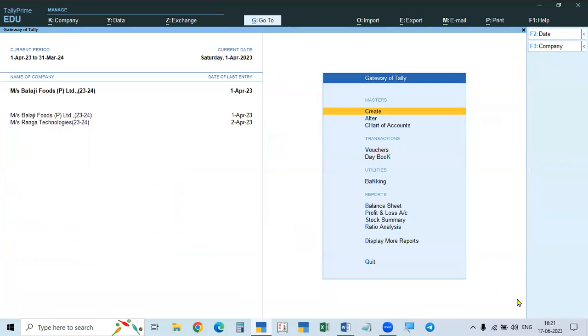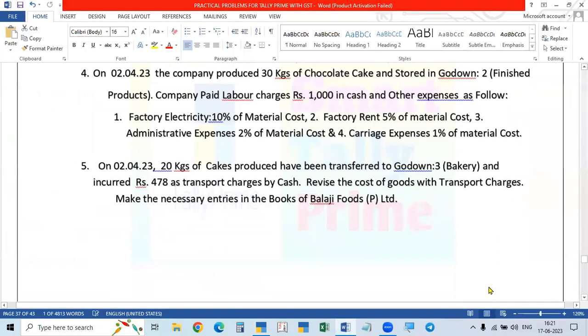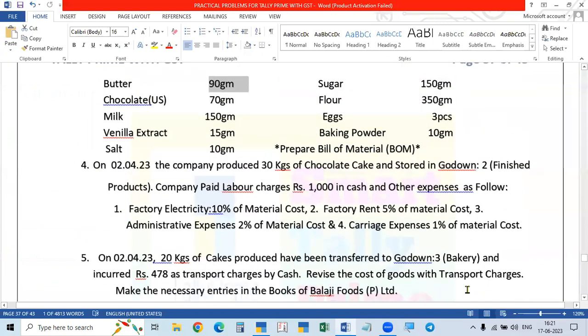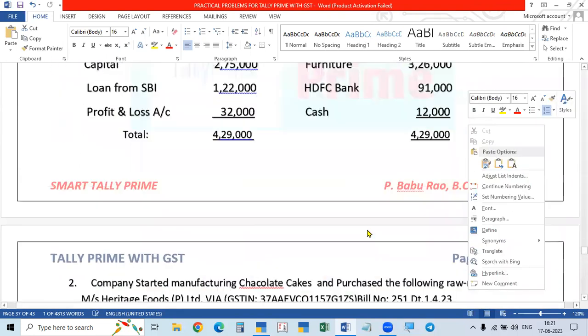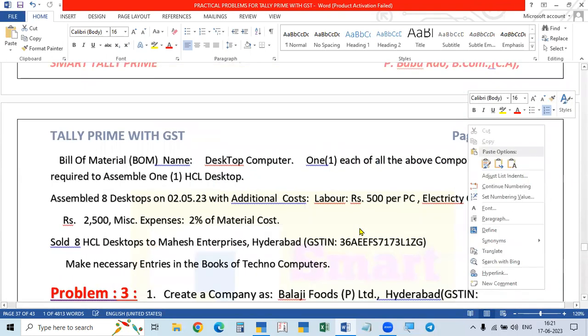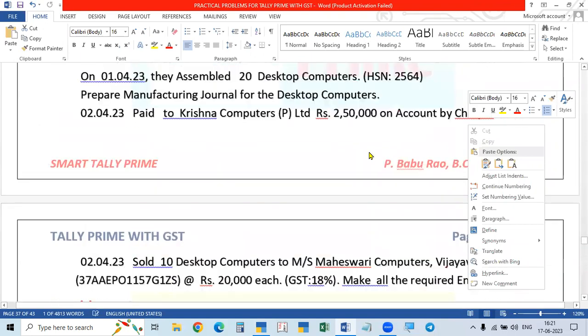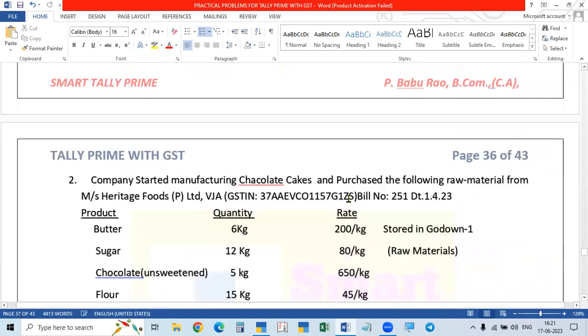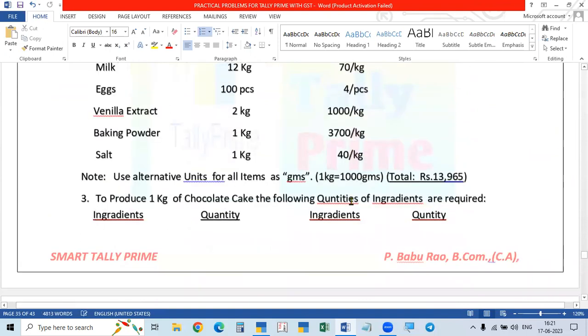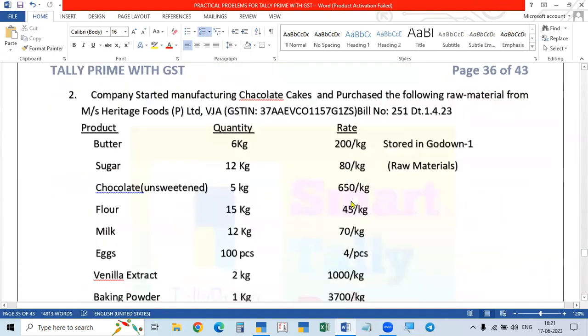We manufactured and stocked it, but now here we manufactured and then sold it also. That was the last example, example number 1. We forgot, I think. So in the problem number 1, the number one problem.